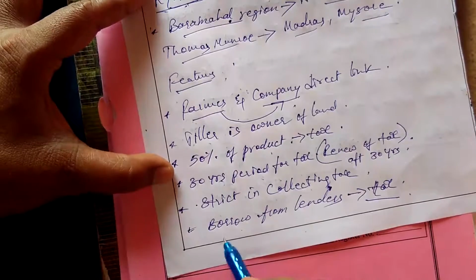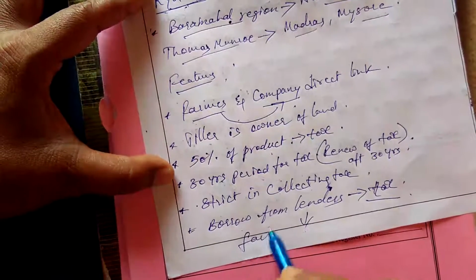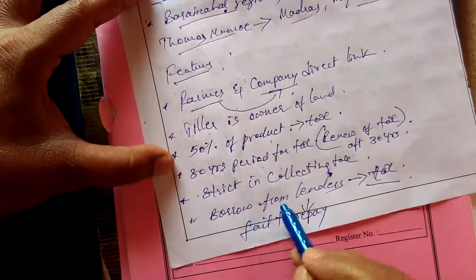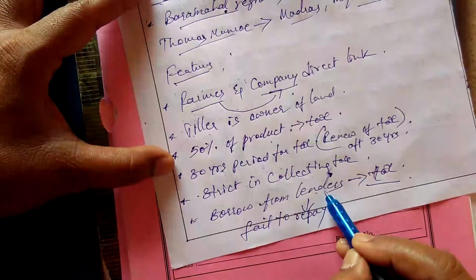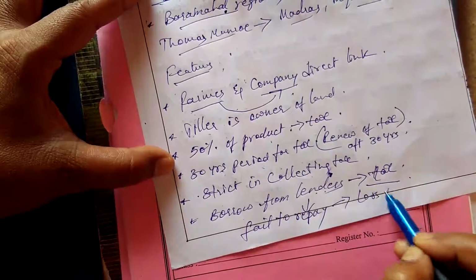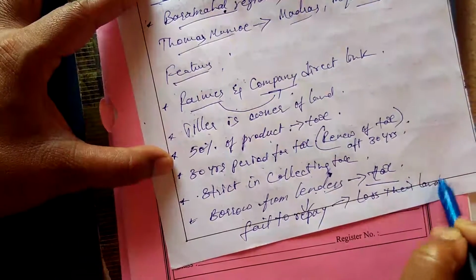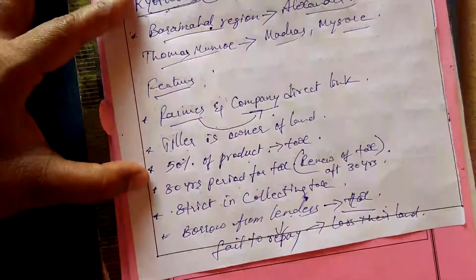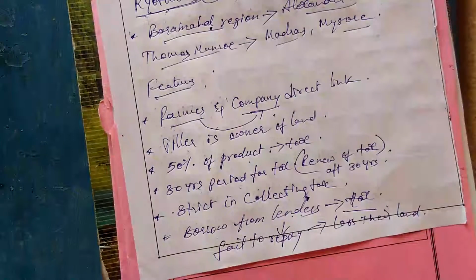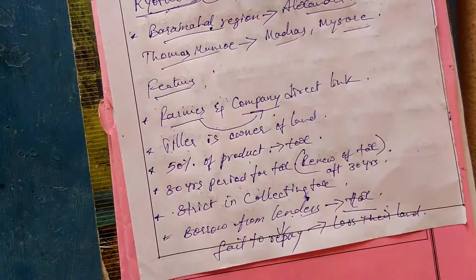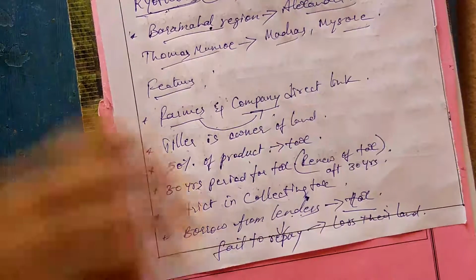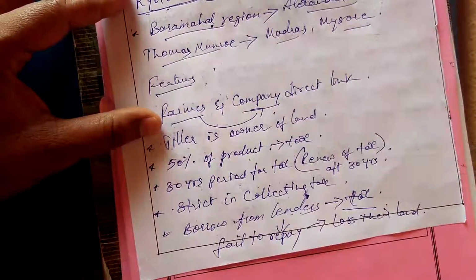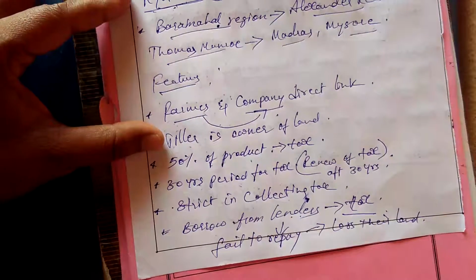And remember, once they failed to repay the money to the lenders, they used to lose their land. So this is how Mahalwari and Raitwari, both are in the same conditions, we can say. Both ruined the situation of farmers.